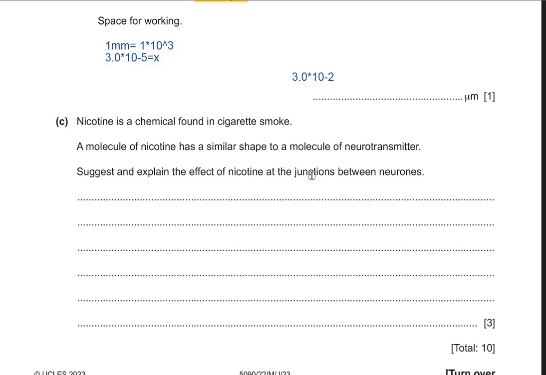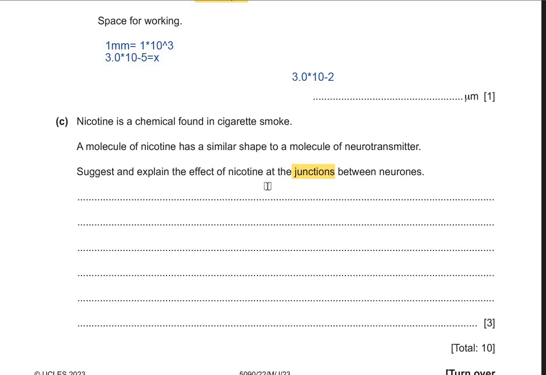Alright, so basically what happens is that nicotine acts like a neurotransmitter. The neurotransmitters are the chemical substances that are responsible for the transmission of impulses between the junctions. Junctions are synapses. So from one neuron to another neuron, that is a synapse. Who will be responsible to carry an impulse from one neuron to another neuron? A neurotransmitter, obviously. So nicotine is a type of neurotransmitter.